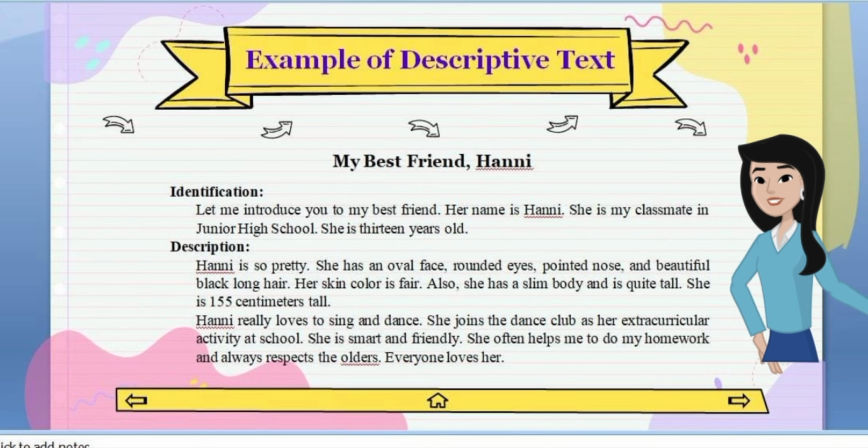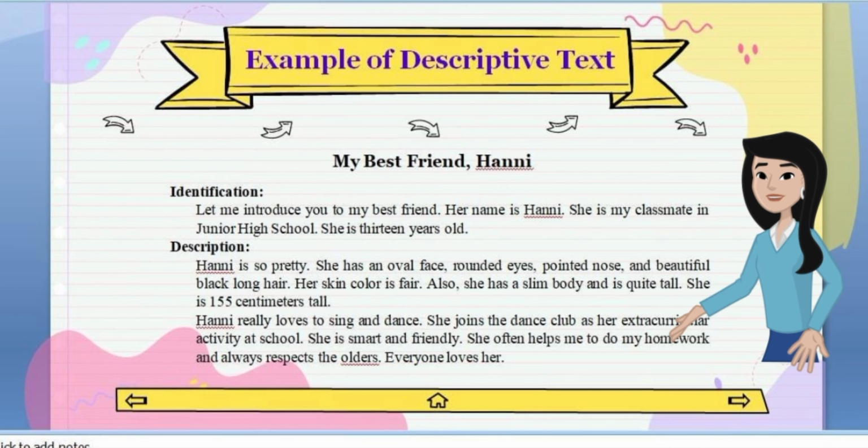Description. Hani is so pretty. She has an oval face, rounded eyes, pointed nose, and beautiful black long hair. Her skin color is fair. Also, she has a slim body and is quite tall. She is 155 centimeters tall. Hani really loves to sing and dance.